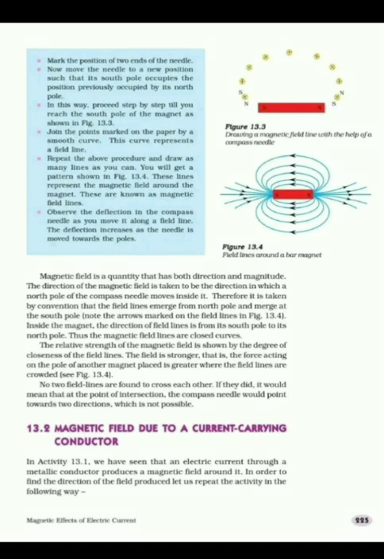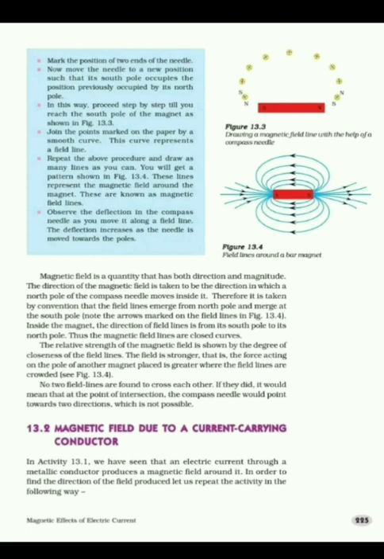From this, we can say that magnetic field is a quantity that has both direction and magnitude. The direction of the magnetic field is taken to be the direction in which the north pole of the compass needle moves inside it. So the direction of the magnetic field is considered as the direction of the north pole. Therefore, the field lines emerge from the north pole and merge at the south pole.